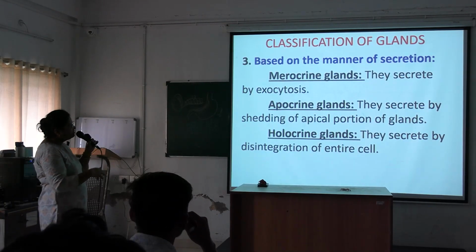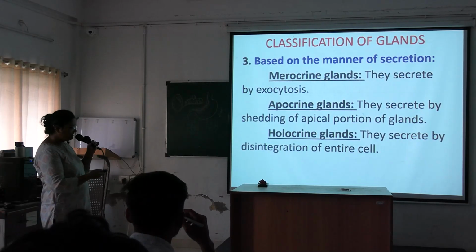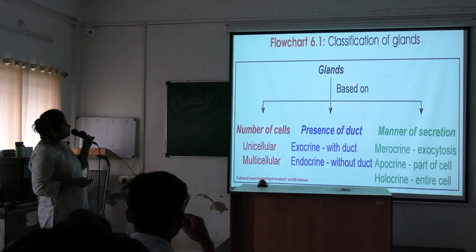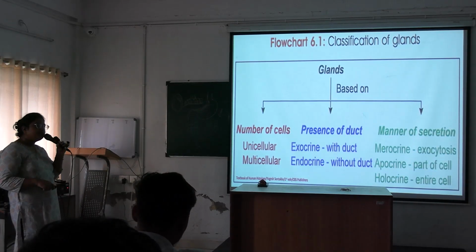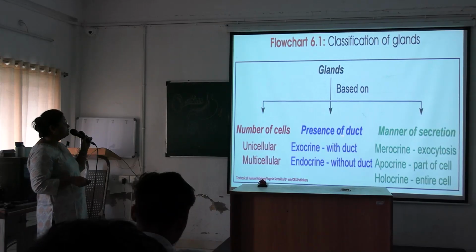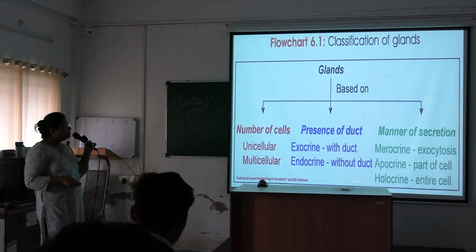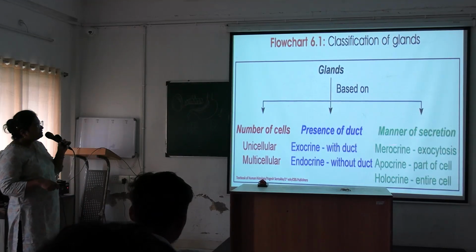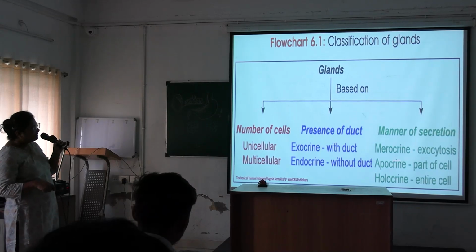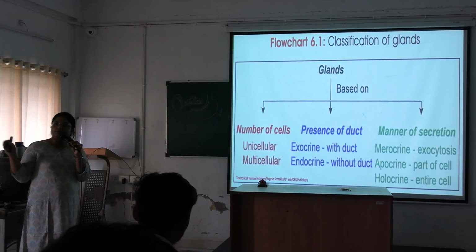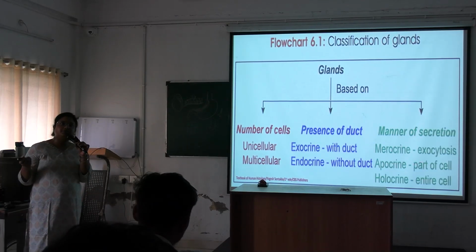Okay, and for each of the classifications you have to know some examples. Okay, we will discuss. See here, so glands are divided based on number of cells, unicellular and multicellular; according to the presence of duct, exocrine gland with duct and endocrine gland without duct; and manner of secretion: merocrine gland through exocytosis, apocrine gland where part of the cell, the apical portion, is shed, and holocrine gland where the entire cell is destroyed to release the secretion.